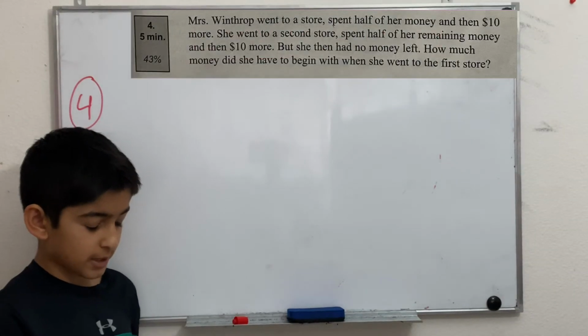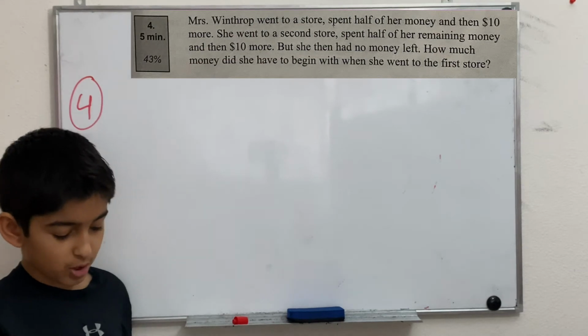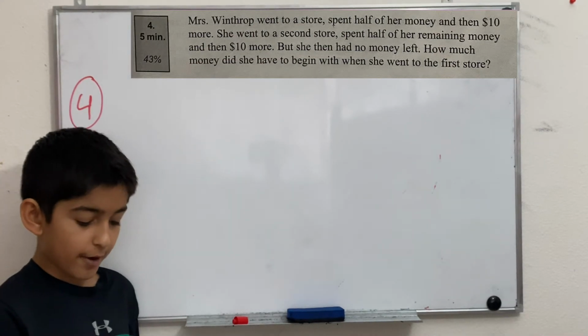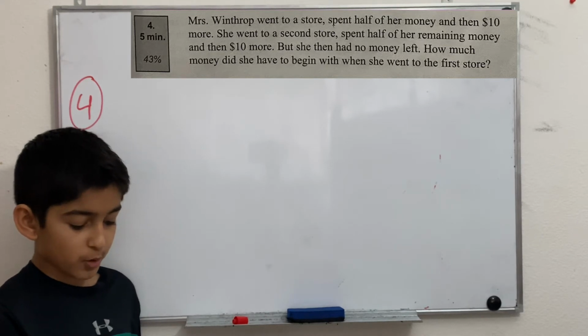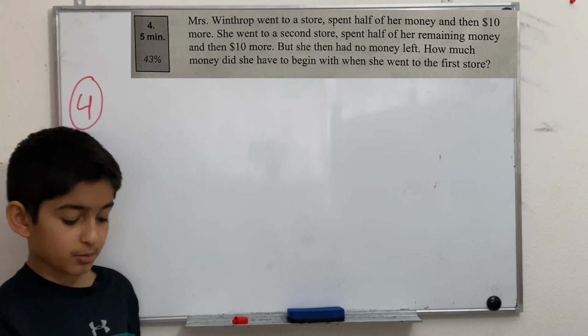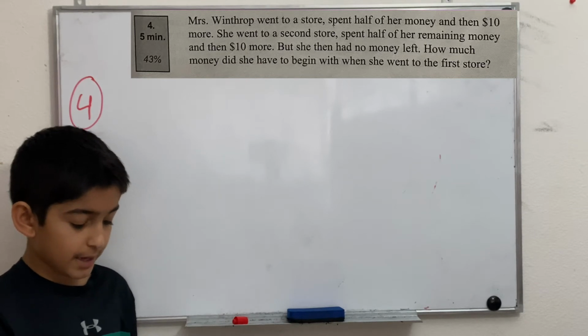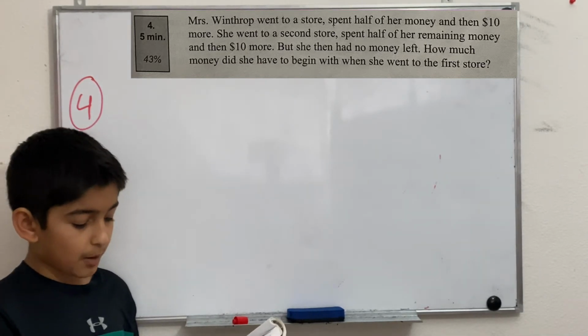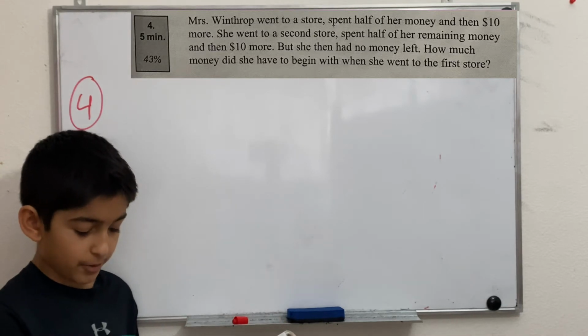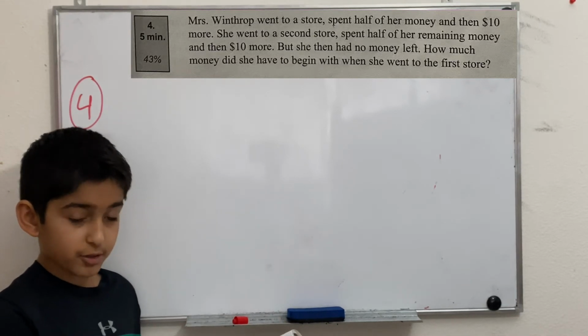The fourth problem says, Miss Winthrop went to a store, spent half her money, and then $10 more. She went to a second store. She spent half her remaining money and then 10 more. But she then had no money left. How much money did she have to begin with when she went to the first store?